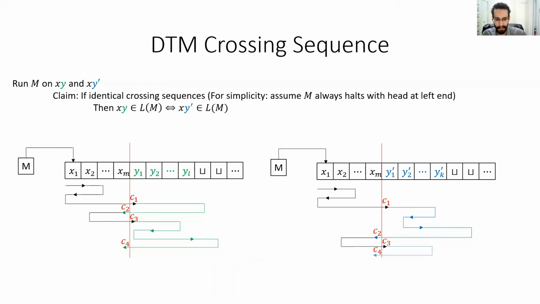We then continue this process until M eventually halts on the input xy. In this example, that happens during the fifth segment, and M accepts. By the same argument as before, the corresponding segment of M's computation on xy prime must be identical, and so M must accept xy prime, as desired. The same argument proves the claim in the general case. Identical crossing sequences imply identical answers.